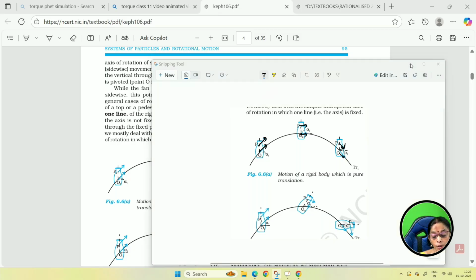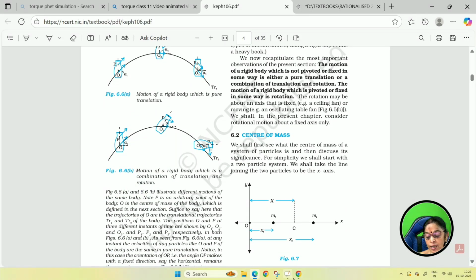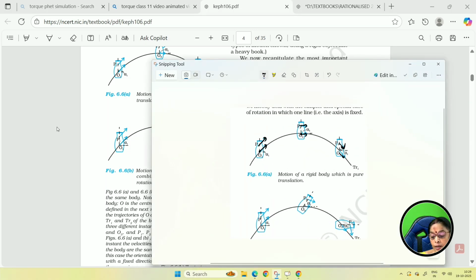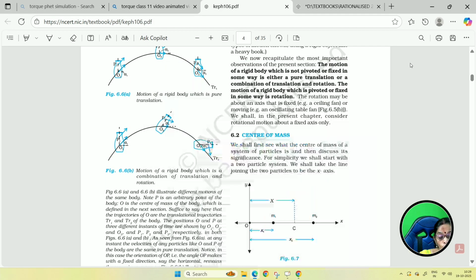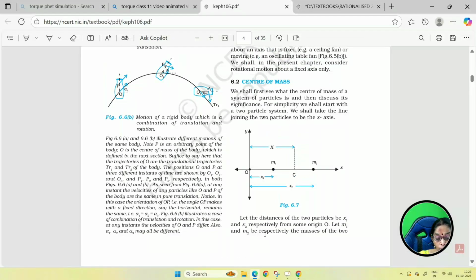And what about the rigid body which is a combination of translation and rotational motion? You can see here the combination of translation and rotational motion. The O and P are not at the same angle. So, the O and P are at different angles. Therefore, you can say during the translation motion, the point O and the point P are both in the same line. It is fixed, whereas whenever it is a rotational motion, it makes an angle here. So, you have to take that into account. Now, we will go to the next point.